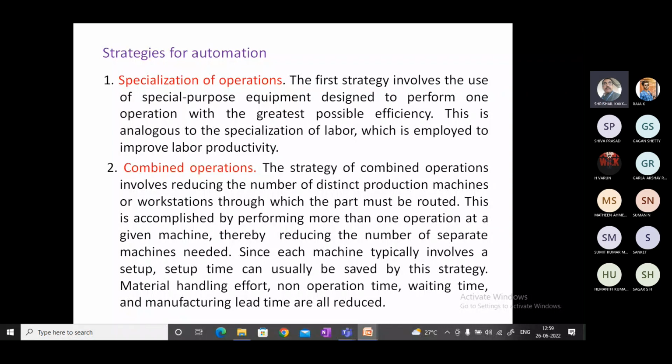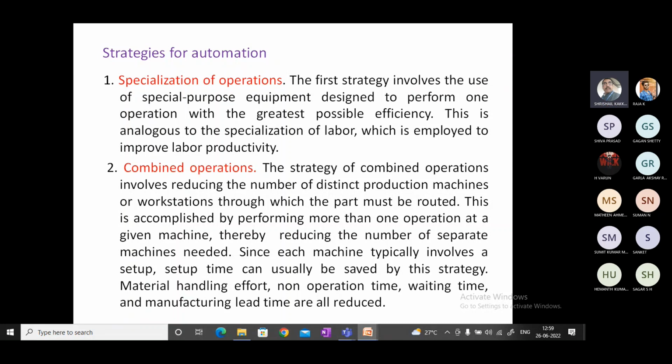Combined operations. What is the meaning of combined operations? For example, take the lathe. I want to do a turning and a threading operation.